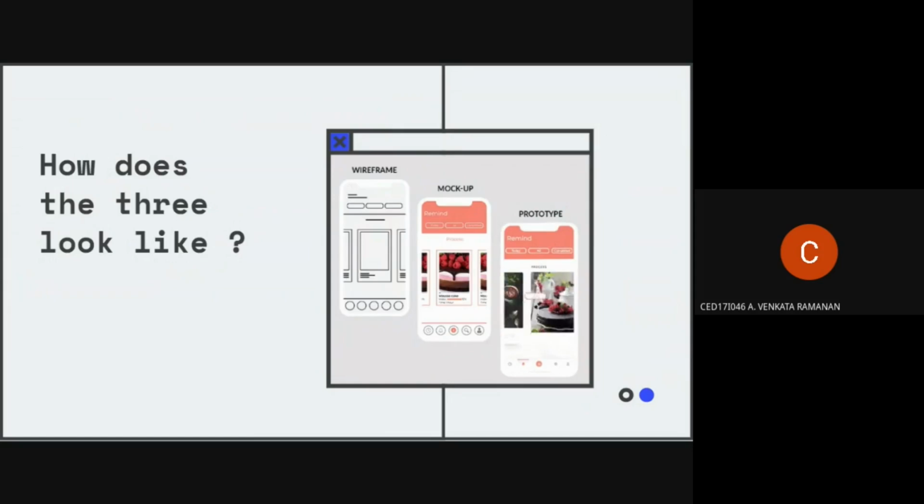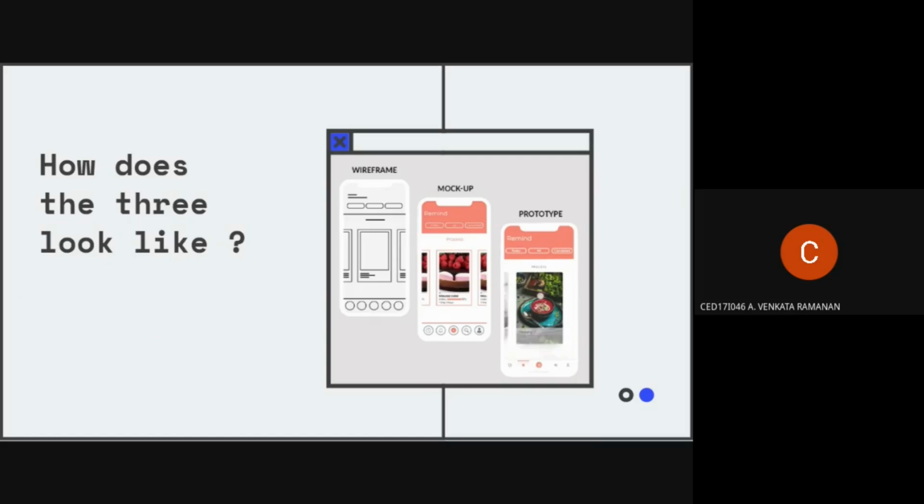As you can see on the screen here, there are 3 pictures. What do those 3 signify? They all signify the same product, but they signify different stages of evolution of design. The first one is the wireframe, which is a basic sketch of the product. Mockup is to bring up visual cues, adding colors, bringing more detailed visual interactions with the product.